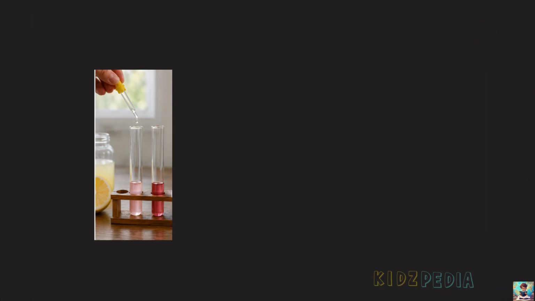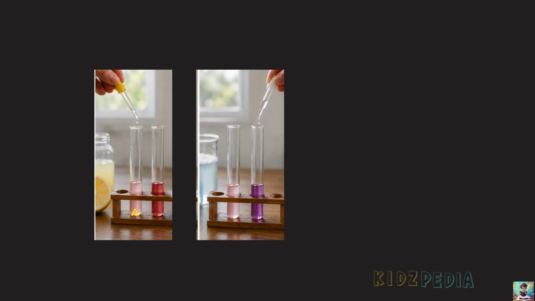So now we need to add 20 to 30 drops of lemon juice to test tube A and 20 to 30 drops of soap solution to test tube B using droppers. Then observe the color of the rose extract carefully. Does it remain the same or does it change? Record your observations in table 2.3, and after this repeat the same procedure with other samples used earlier such as amla juice, tamarind water, vinegar, baking soda solution, lime water, tap water and other things. Record all the color changes in table 2.3.